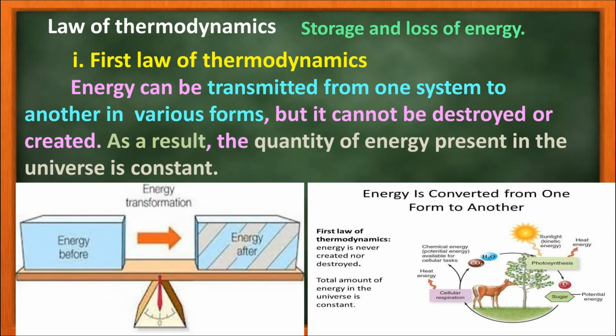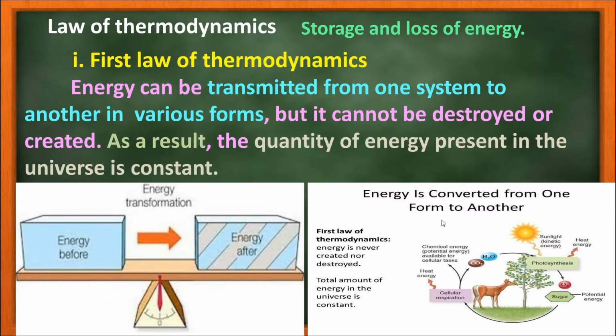Now let us learn the laws of thermodynamics. It deals with the storage and loss of energy in an ecosystem, and it is based on two laws. The first law of thermodynamics states that energy can be transmitted from one system to another in various forms, but the energy will not be lost or destroyed, nor created or added, and so the quantity of energy present in the universe is constant.